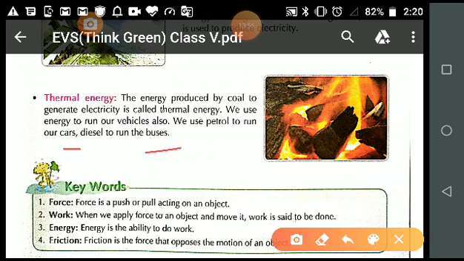You are understanding what I am saying? If you put petrol or diesel in this vehicle, then only they can work. Without this they can't work. So energy is the ability to do work. With this energy we are able to do work. We eat food, and from the food we get the energy to perform different types of work. And I have already explained to you different types of energies, and what the sources of this energy are.